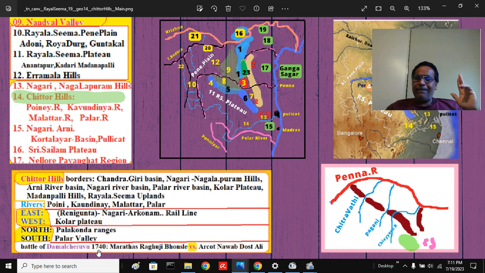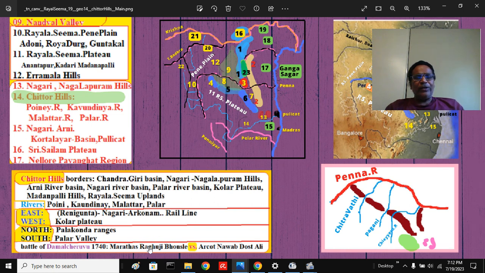The combatants, the belligerents, were the Maratha Empire and the Mughals. The Maratha army was led by Raghuji Bhonsle, who was the relative of Shahuji Bhonsle, grandson of Chhatrapati Shivaji Maharaj. This was fought at a place called Damalcheruvu, west of Pakala.